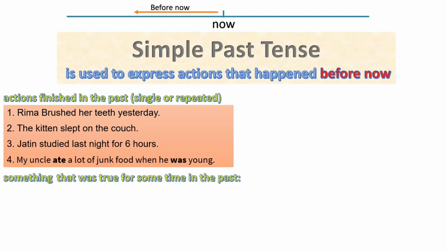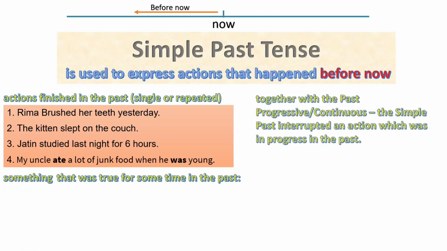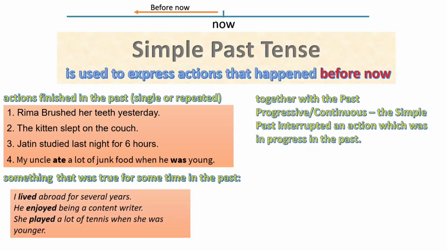Let's see one more scenario where we use simple past tense. Something that was true for some time in the past, like: I lived abroad for several years, but right now, at this point of time, I'm not living over there. He enjoyed being a content writer, but currently he may be having some other position or doing something else. She played a lot of tennis when she was younger, but currently, nowadays, she is not playing that much.